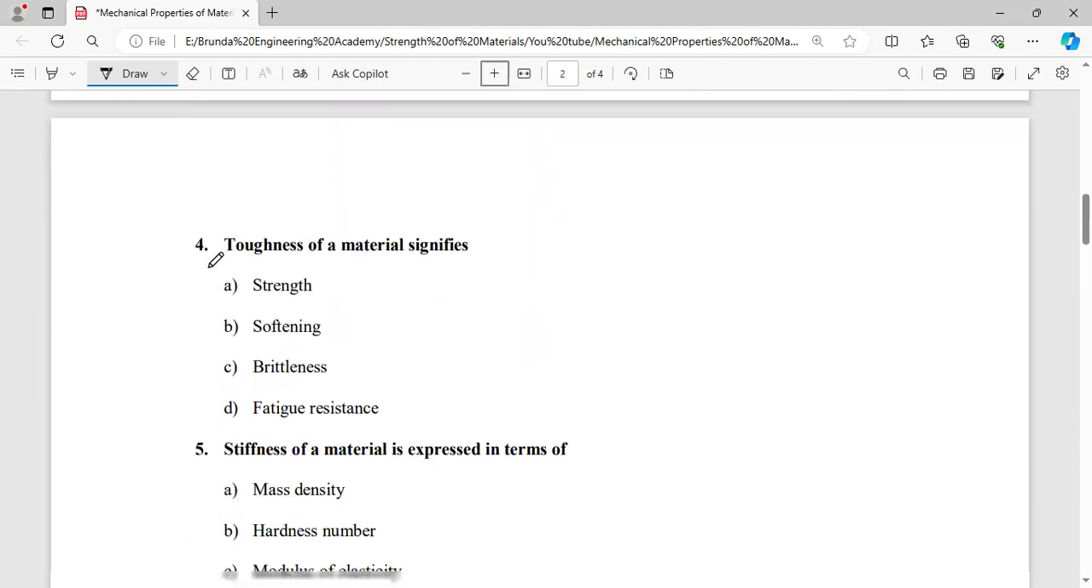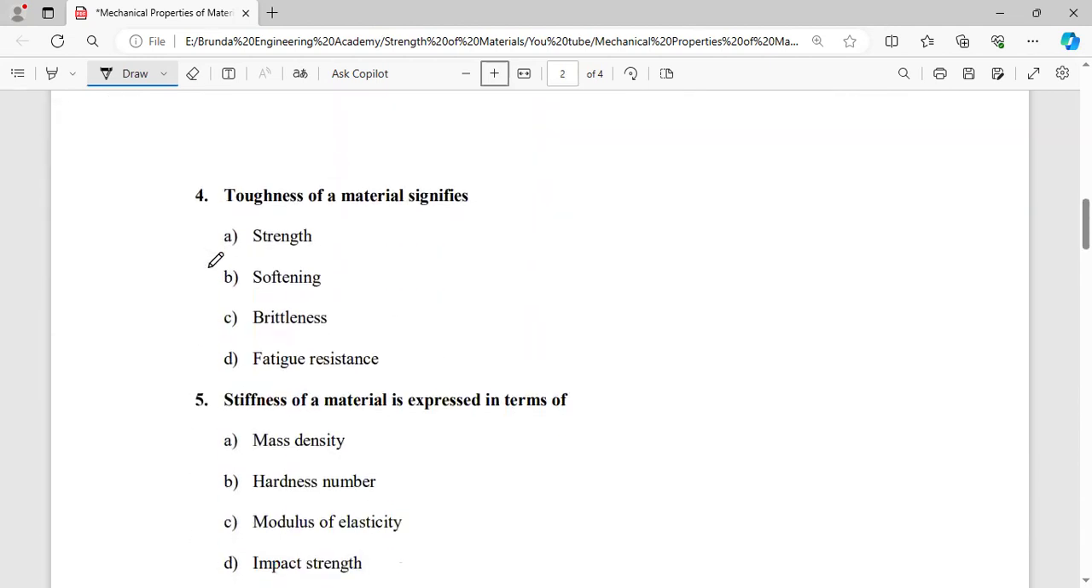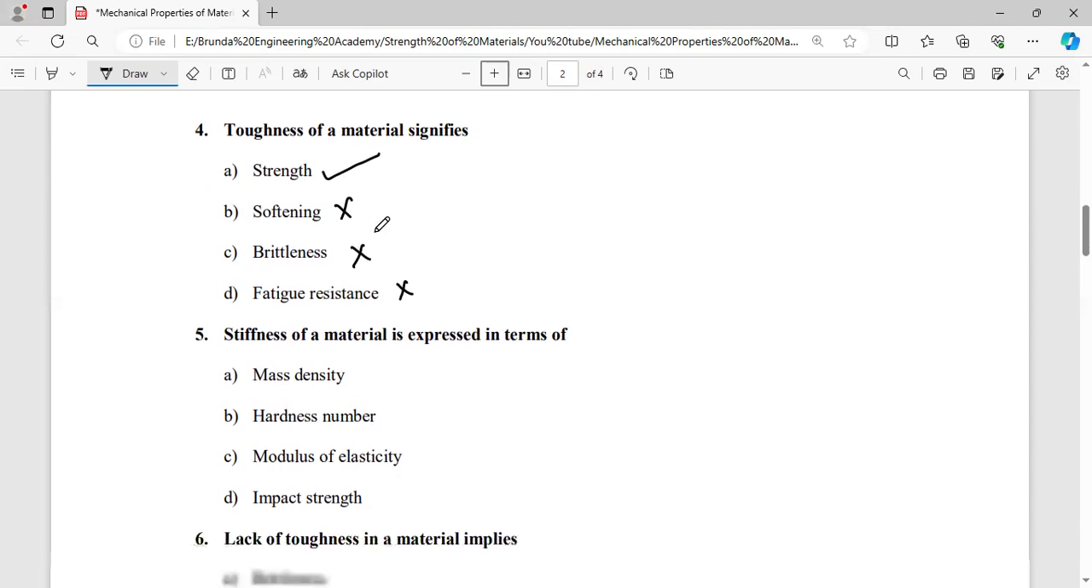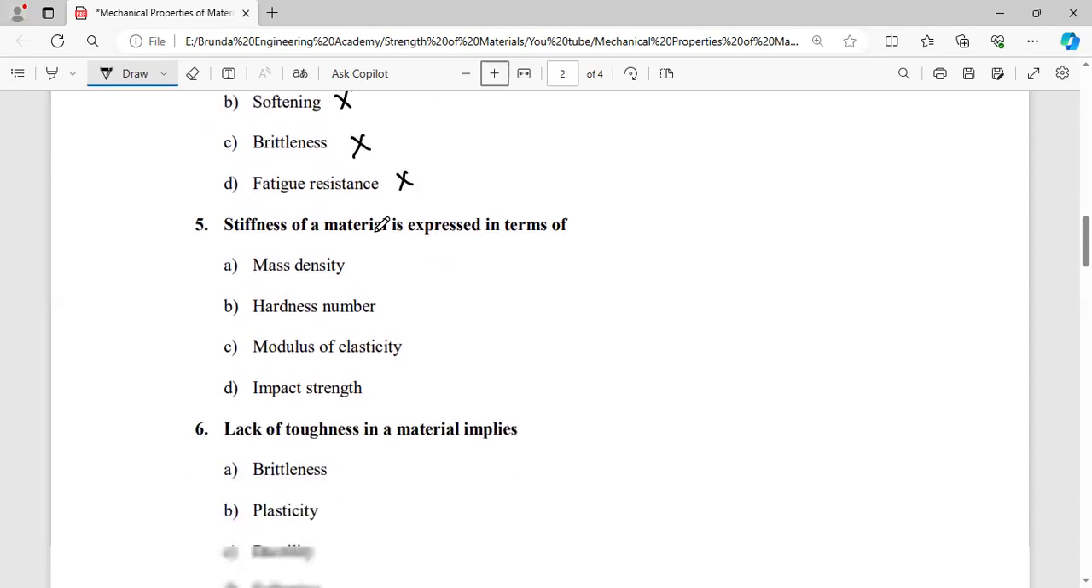Next, coming to toughness of the material. Toughness of the material signifies strength of the material, not softening, not brittleness, fatigue resistance. Softening, brittleness, fatigue resistance are wrong options. So toughness of the material means here strength of the material.